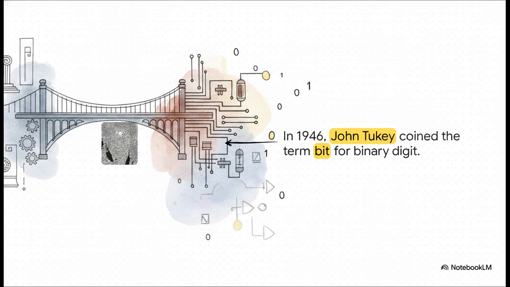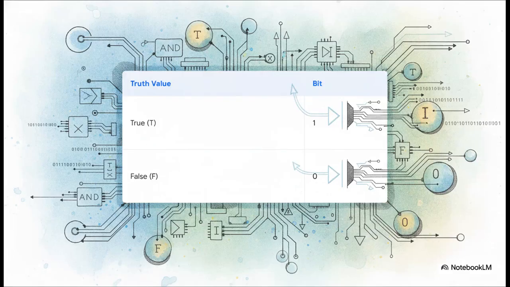Tukey gave us a way to mathematically bridge the abstract human logic of Aristotle and Boole with the physical electronic circuitry that was being rapidly developed at the time. And this simple table represents a monumental leap in human history. It shows the direct, one-to-one translation between propositional calculus and computer science. The logical truth value of true just becomes a 1. The logical truth value of false becomes a 0. These form our Boolean variables.